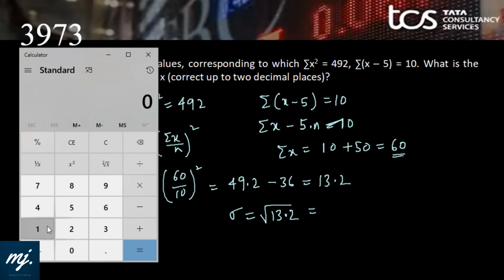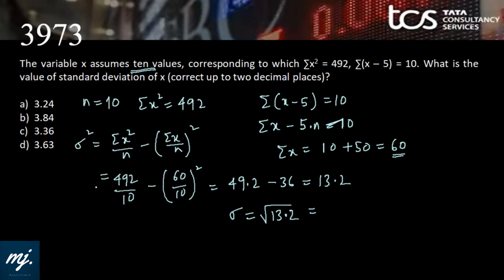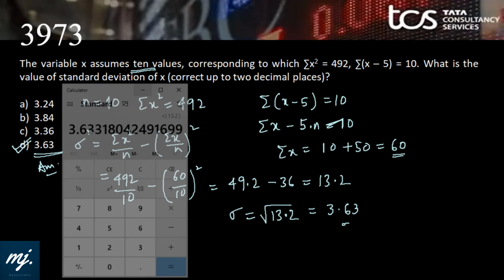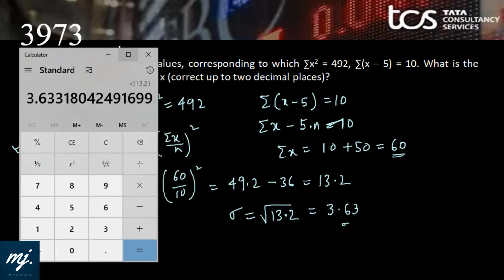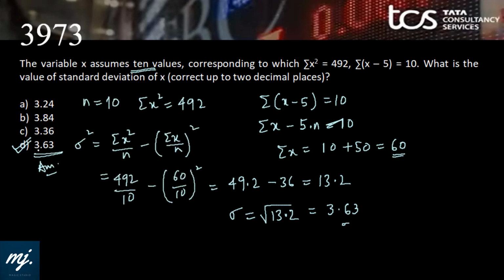Okay. So the calculator value of root 13.2 will be 3.63, and that features in option D. Option D is 3.63. Don't mark C because it's a look-alike. It is 3.63 and not 3.36. Once again, it is 3.63 and which is in option D.